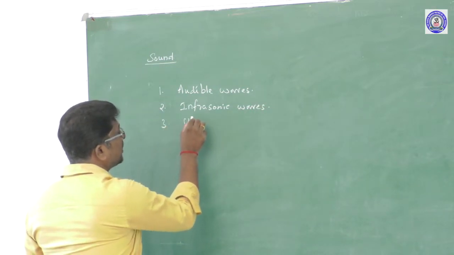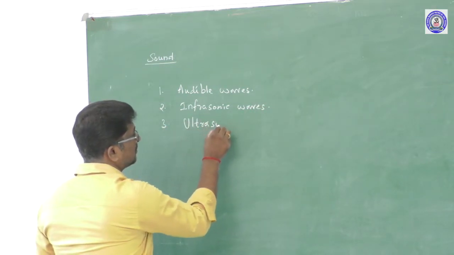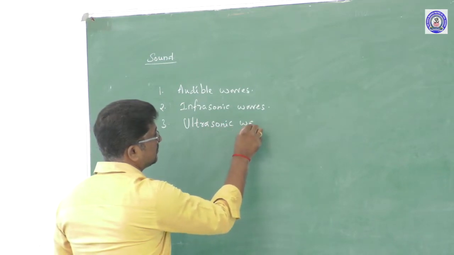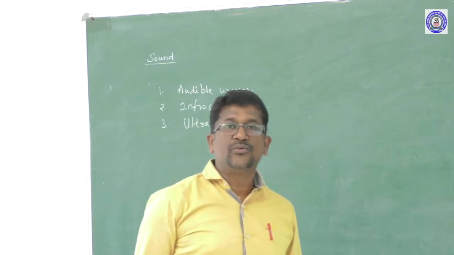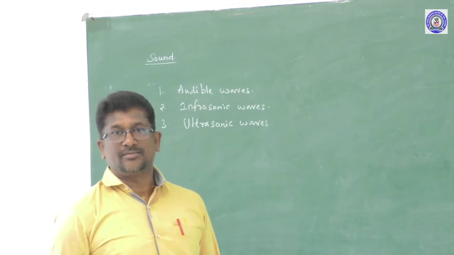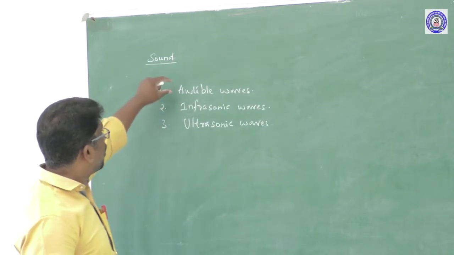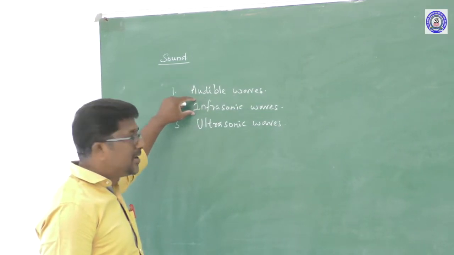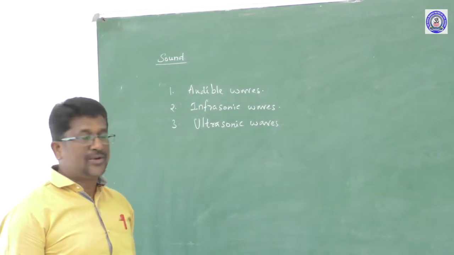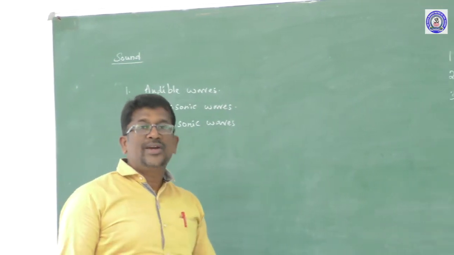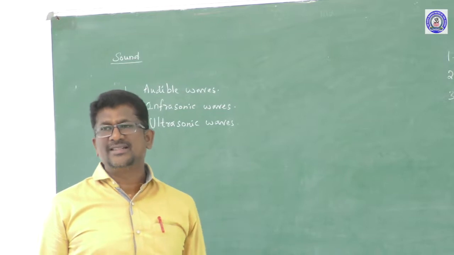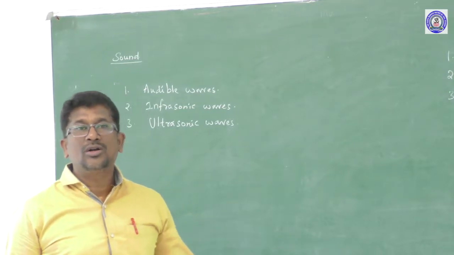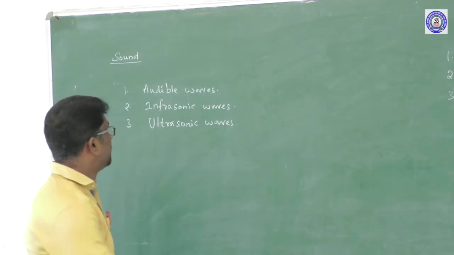And third, ultrasonic waves. So these are the classification of sound waves based on their frequency. Right. The sound waves having frequency from 20 Hz to 20,000 Hz or 20 kHz are called audible waves.